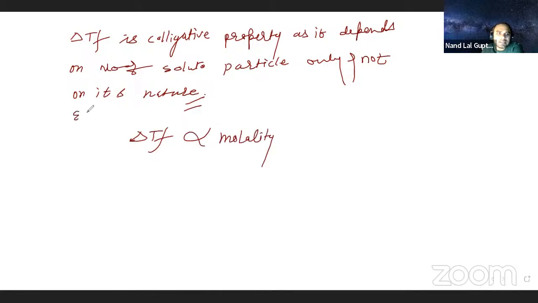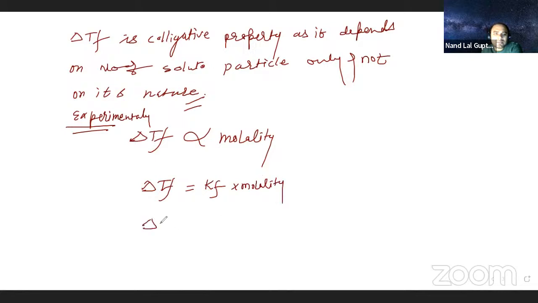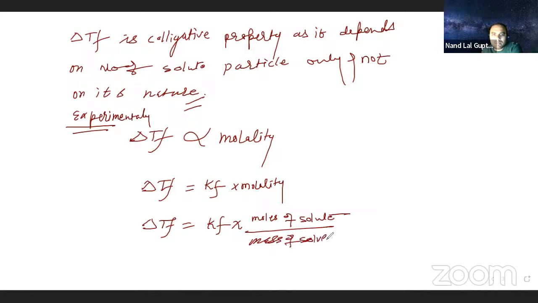Now delta TF, they are saying, is experimentally proportional to molality. Experimentally it is observed that delta TF is proportional to molality. So delta TF is equal to KF into molality. Now you must be knowing molality is what? Moles of solute divided by mass of solvent in kg.